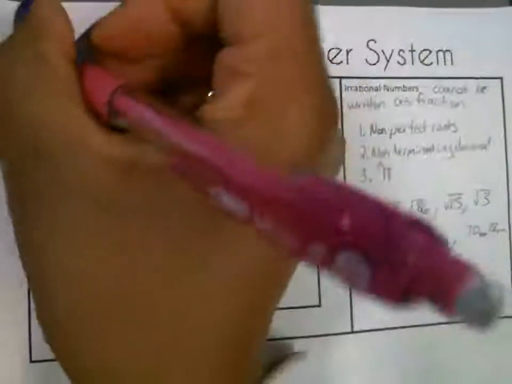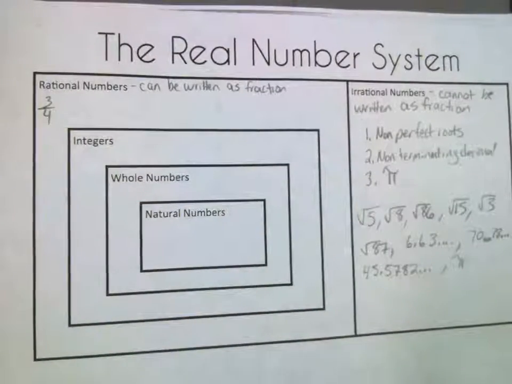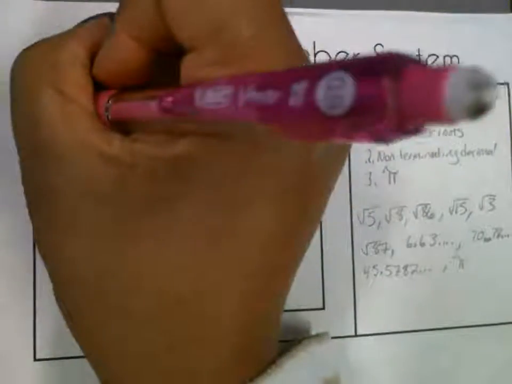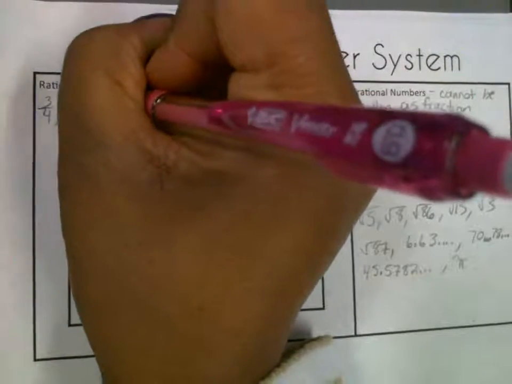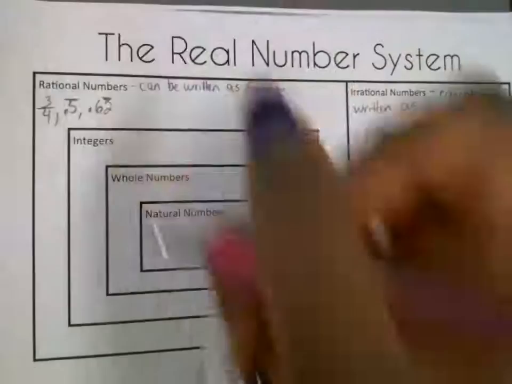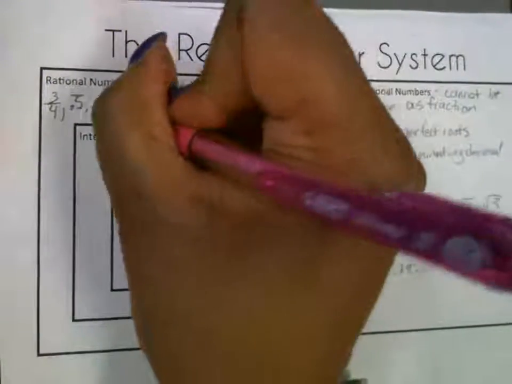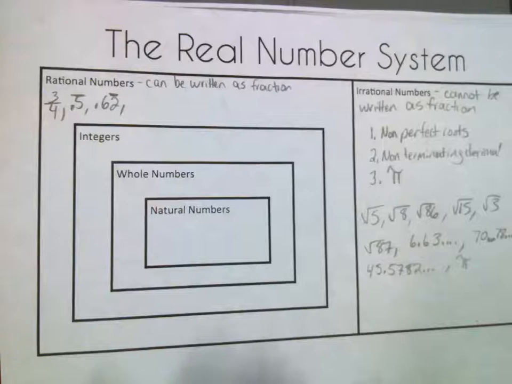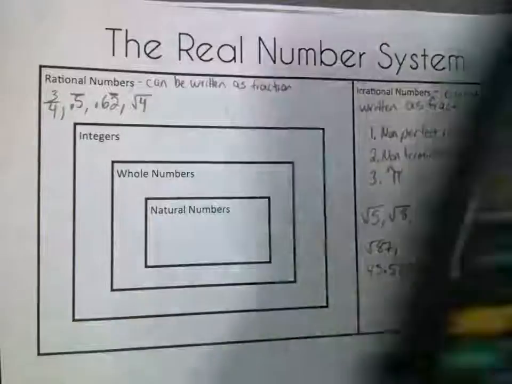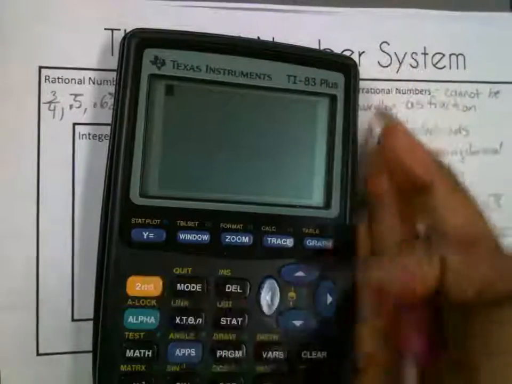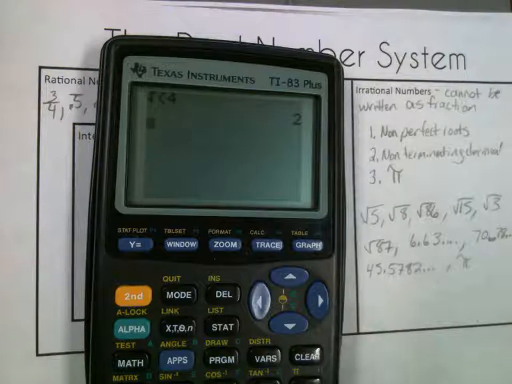A fraction itself, if we have the fraction 3/4, it's a fraction. That is rational. Okay. A repeated decimal, 0.5 repeating, 0.62 repeating. Those are rational. Okay. Perfect square roots are rational. Give me an example of a perfect square root. Somebody said one earlier, the square root of 4. How do we know? Look, 2 times 2 is 4. The square root of 4 is equal to a whole number 2. That's a perfect square root.